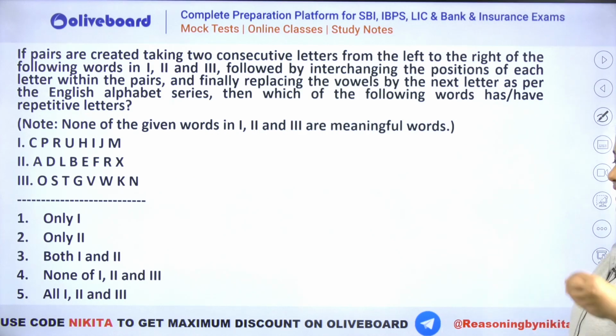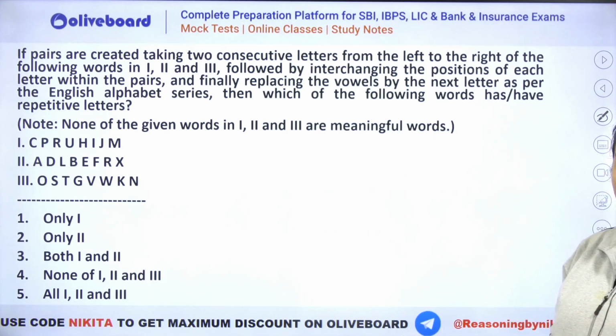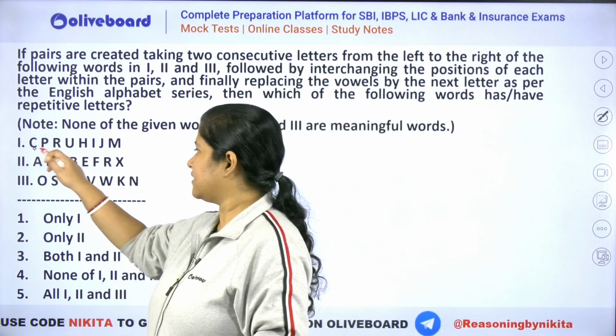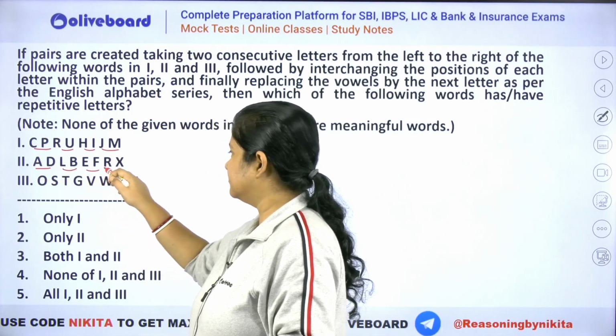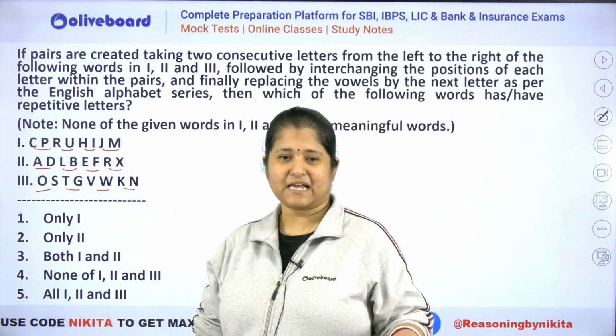चलो, let's quickly understand this question, what has to be done here. ठीक है, इसका आंसर आप लोग नीचे कमेंट सेक्शन में मेंशन करोगे. I'll just quickly tell you what has to be done here. What you need to do is that you have to make pairs here, right? 2 के pairs बनाने हैं. Okay, so you can see these are the 4 pairs that we have.